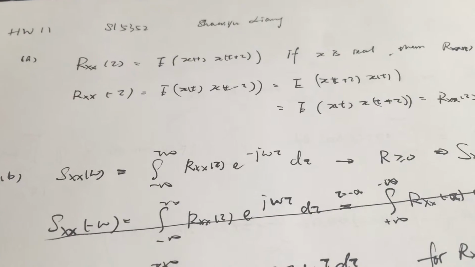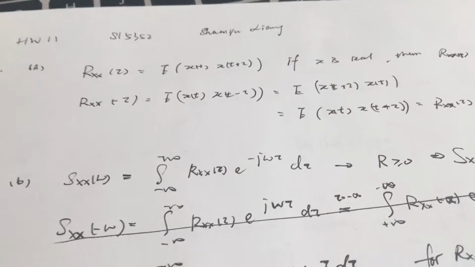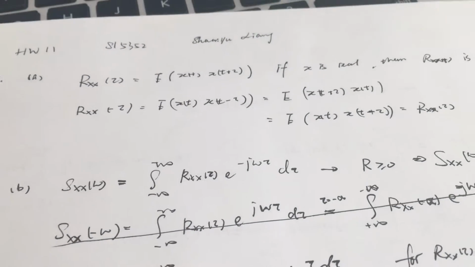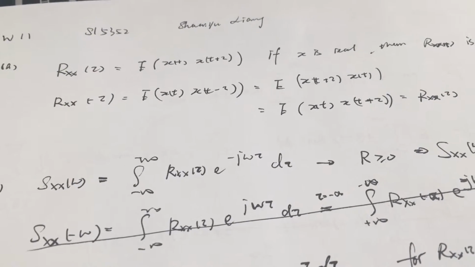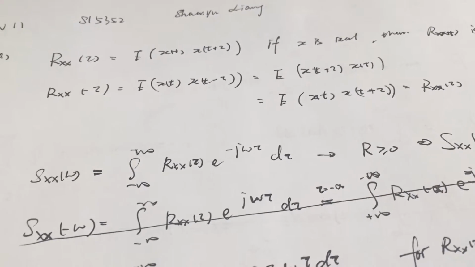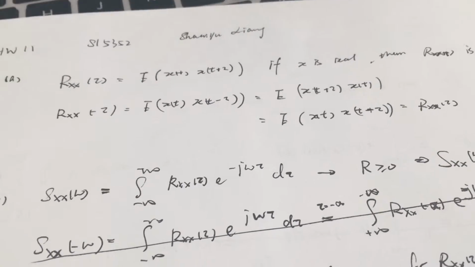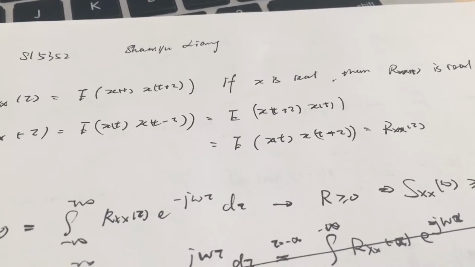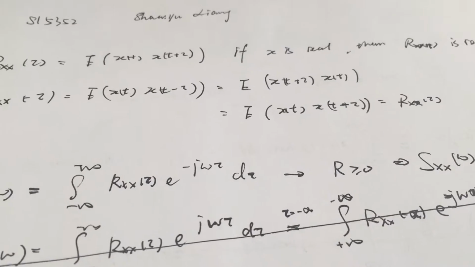The first thing we should check is R_XX(minus tau), which is nothing but the expected value of X(t) times X(t minus tau). We shift these two elements by tau equally, and then we get X(t plus tau) times X(t), which is nothing but changing the order of the two elements, and then it equals the autocorrelation function valued at tau. The second question is about